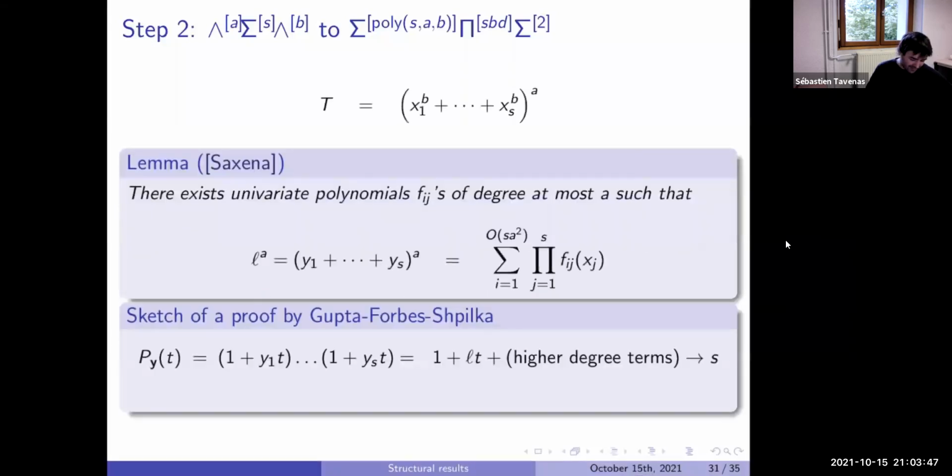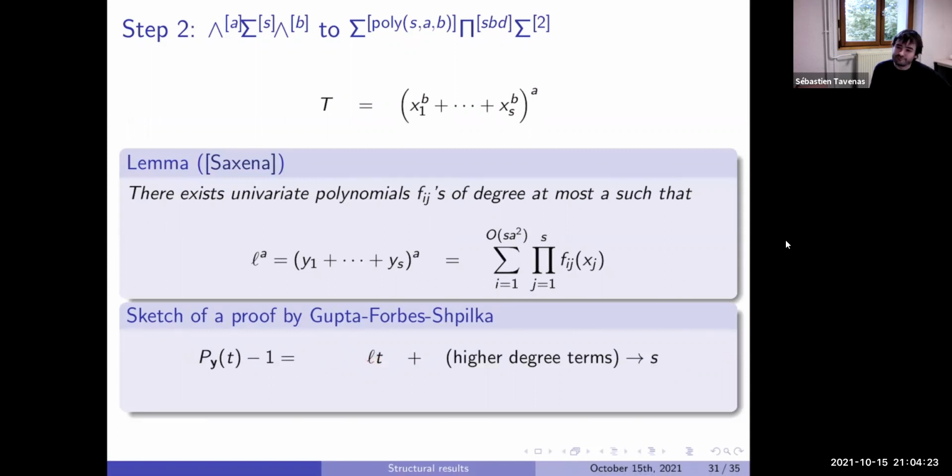In fact, there is a very nice proof by Gupta, Forbes, and Shpilka of that. If you look at this polynomial P of y of t, you can look at it as a polynomial in T. The term of degree 1 in T will be just y1 plus ... plus ys, which is what I call L, and the total degree is at most S in T. If I remove 1 here, I remove 1 here.